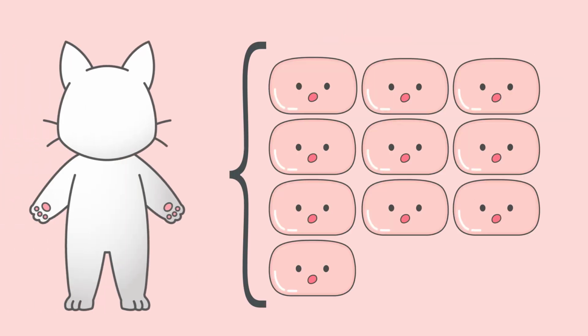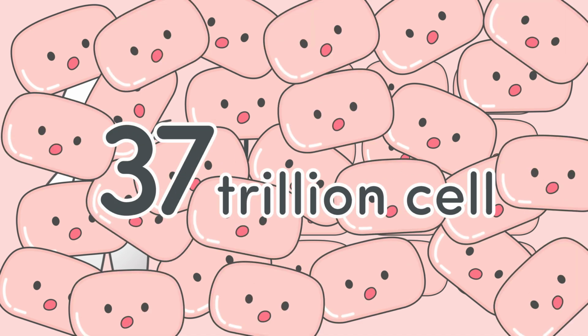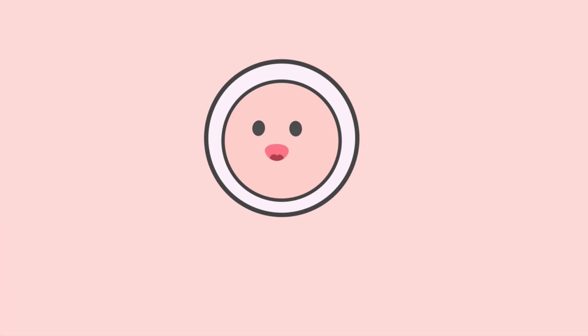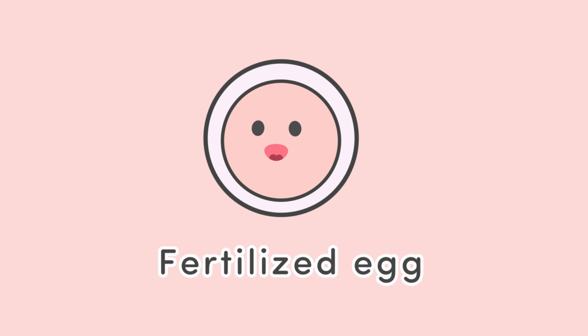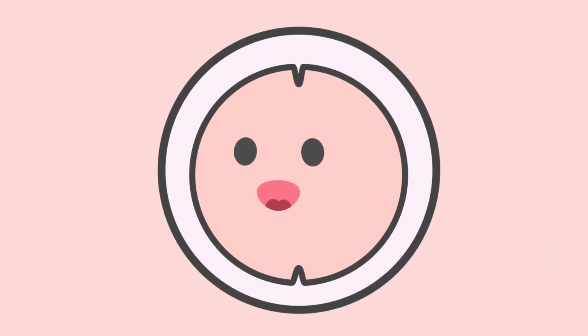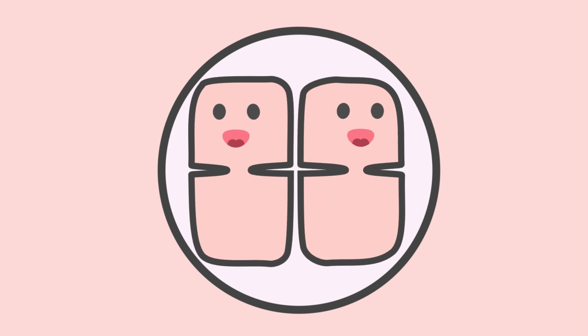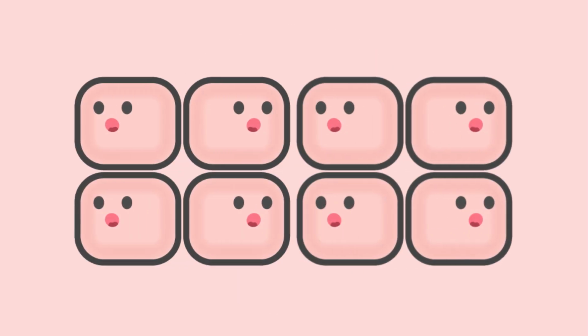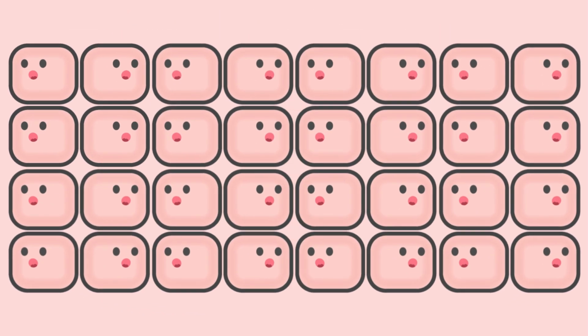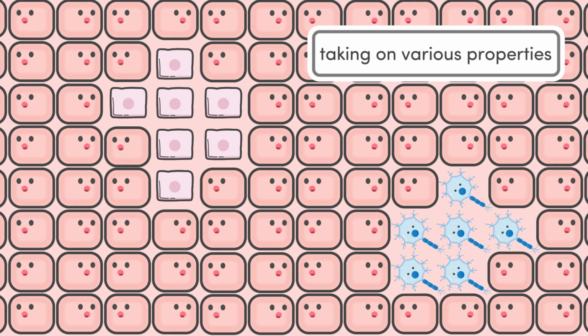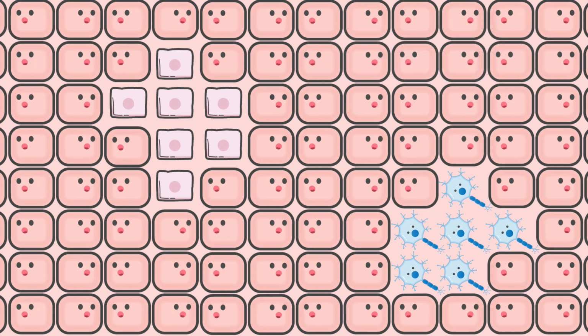It is said that humans are made up of 37 trillion cells, which is an extraordinary number. Initially, we start from just one fertilized egg cell. We are ultimately formed through the countless divisions of this fertilized egg. However, these divisions are not random. The cells differentiate, taking on various properties, shapes, sizes, and functions as they multiply.